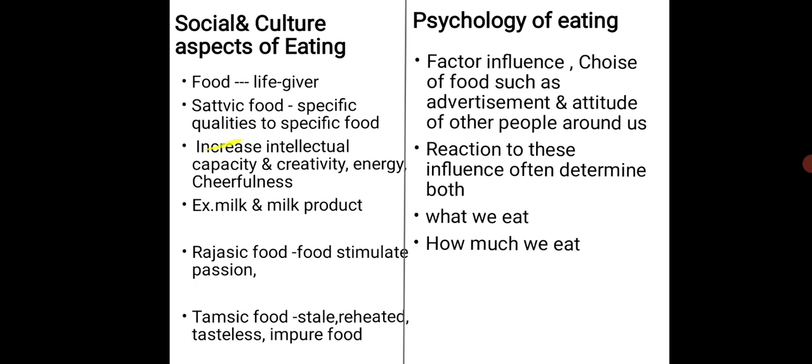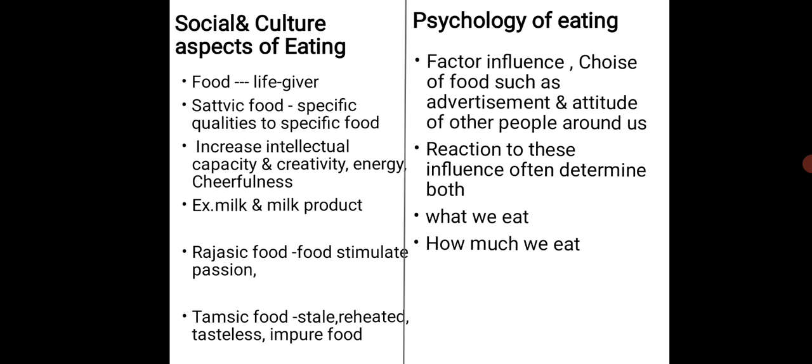Then there is increase in intellectual capacity. Sattvic food increases our intellectual capacity, creativity, energy, and cheerfulness in our body. This kind of food, sattvic food, is good food. For example, milk products are an example of sattvic food. Then the rajasic food, which is food that stimulates passion.